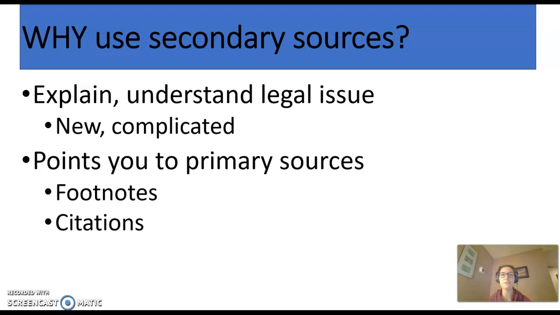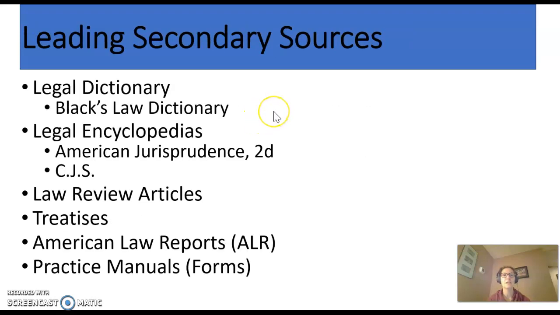All right, so let me go through some of the leading secondary sources. So Black's Law Dictionary. I think I've mentioned in class, having a legal dictionary is a secondary source because it helps you understand the words of the primary source, and it's not written by the government itself. I highly recommend using a legal dictionary. Black's Law Dictionary is the leading one.